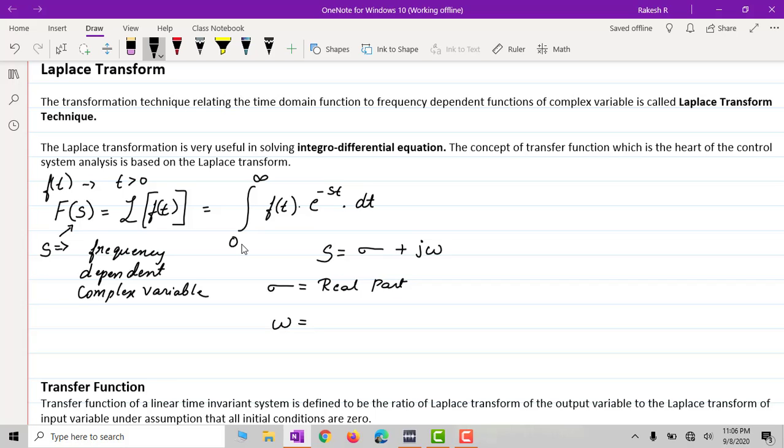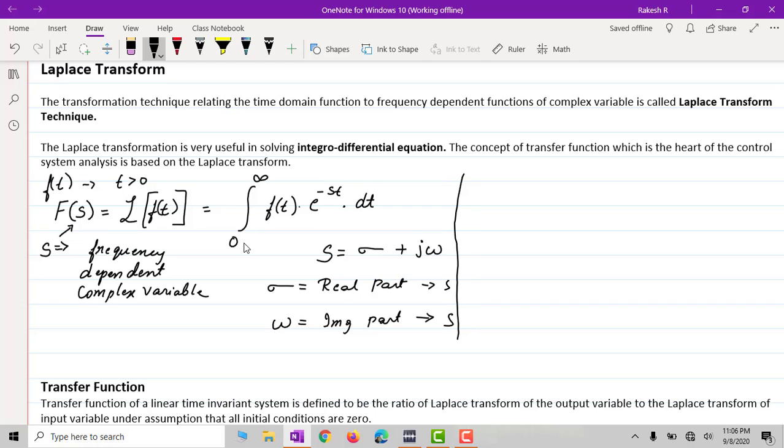This is the real part of complex variable s, and this is the imaginary part of complex variable s here. Now this is the Laplace transformation. We have the time dependent variable f of t. We have transferred it into a frequency domain. That is one more form. We have transferred that into Laplace form, and we have calculated it, or we have reduced this formula.